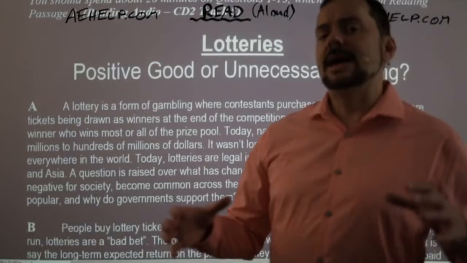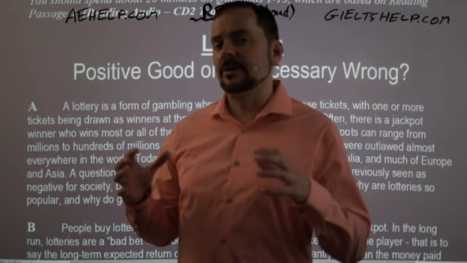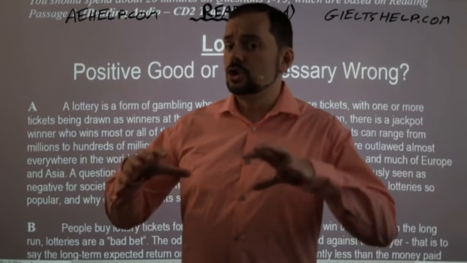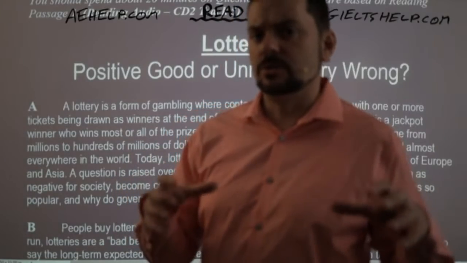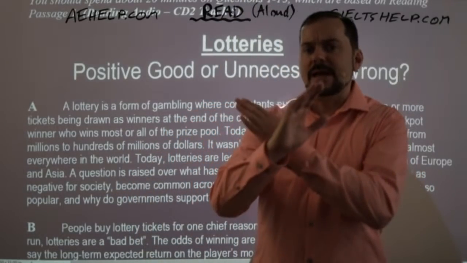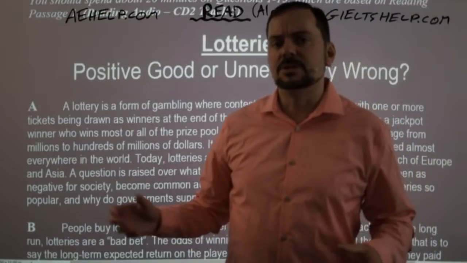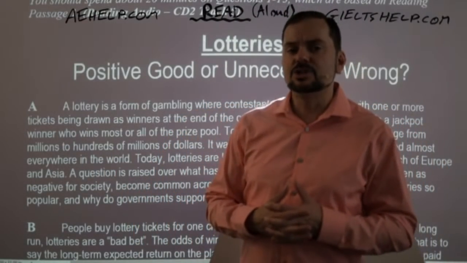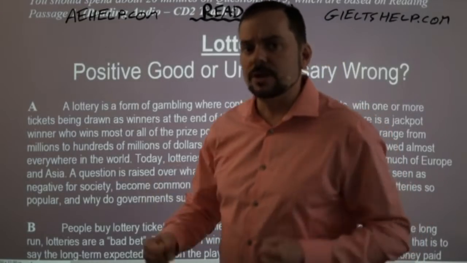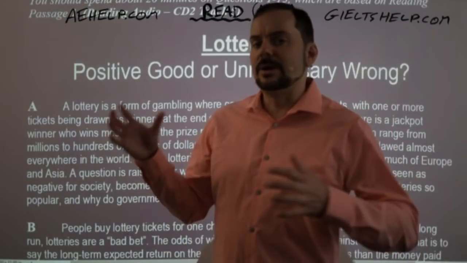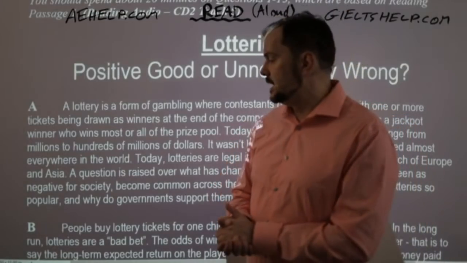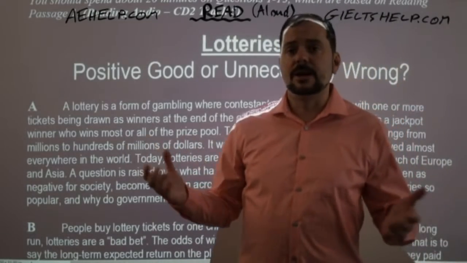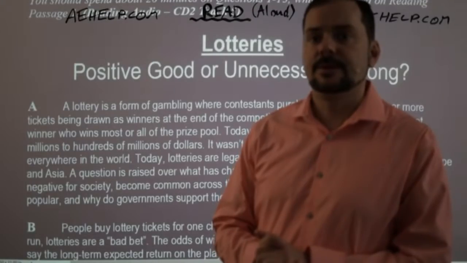Okay, now when you read a paragraph like this, okay, you should visualize, so you should picture this. So a long time ago, lotteries were banned. The governments would shut down lottery establishments. You can imagine the police going in and stopping and arresting people. And nowadays, they're very popular and they're government run. Okay?